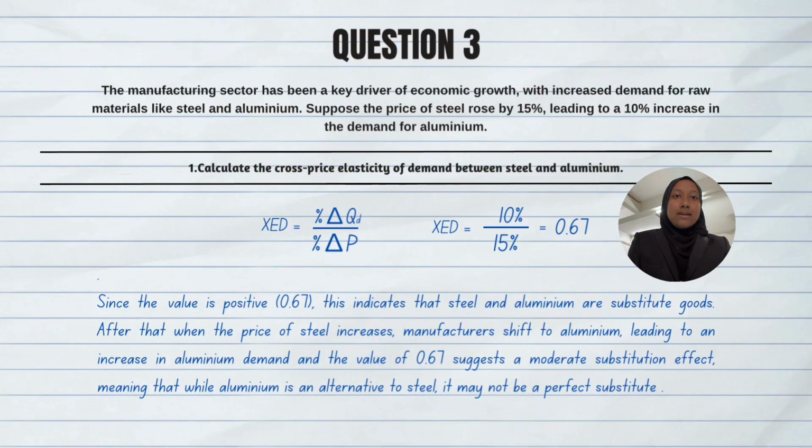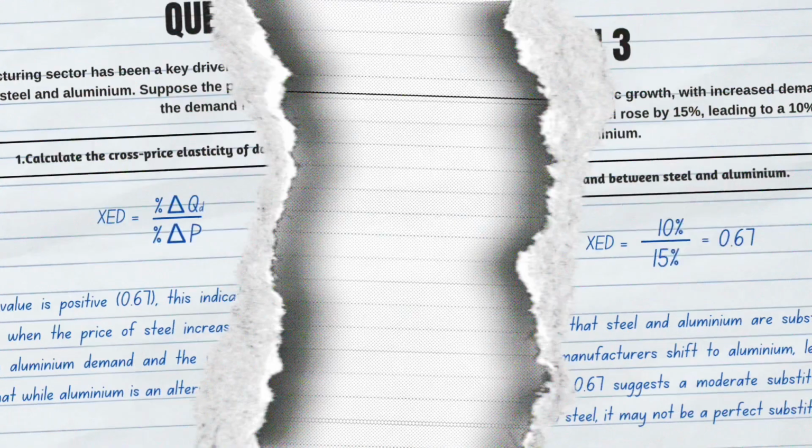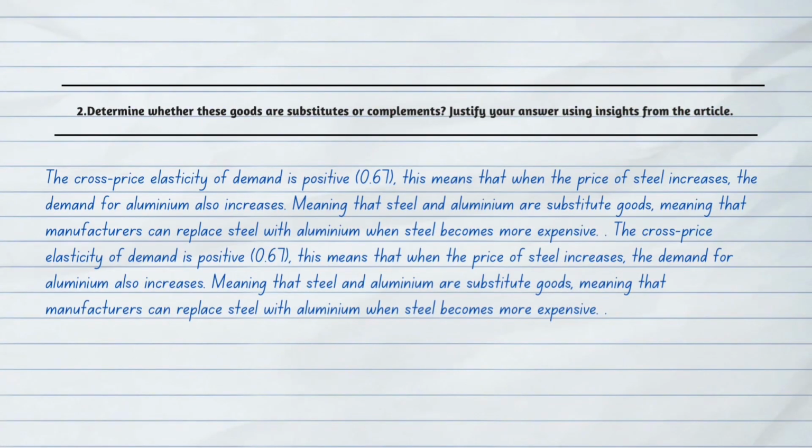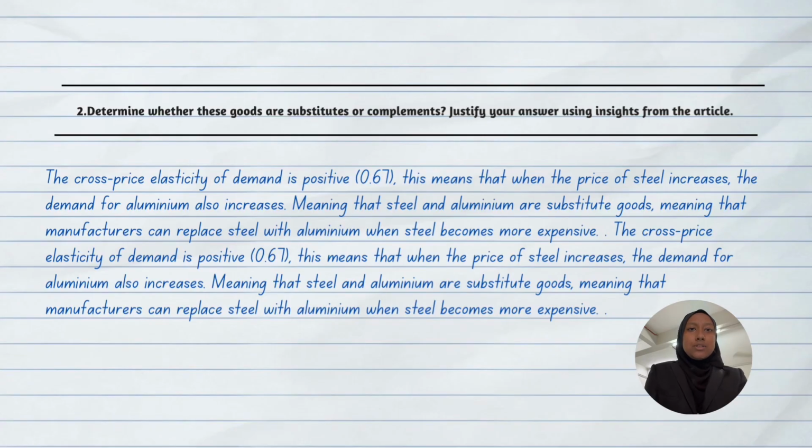of aluminium, which is 10%. After that, the percentage change in price of steel is 50%. Since the XED value is positive, the total value is equal to 0.67. This indicates that steel and aluminium are substitute goods. A positive cross-price elasticity means that when the price of one good rises, the demand for the other increases as the consumer switches to the alternative.